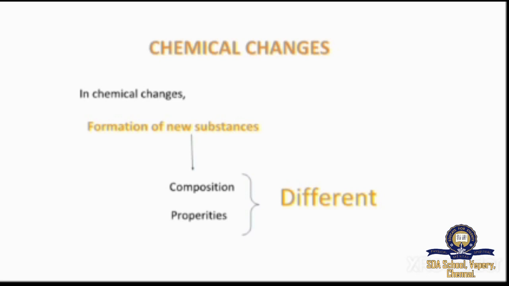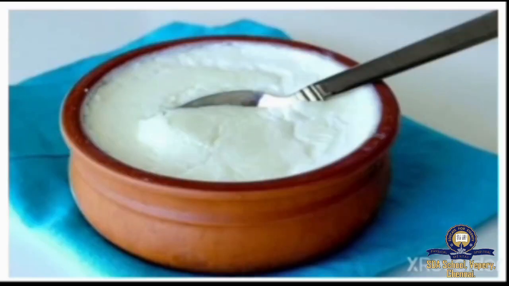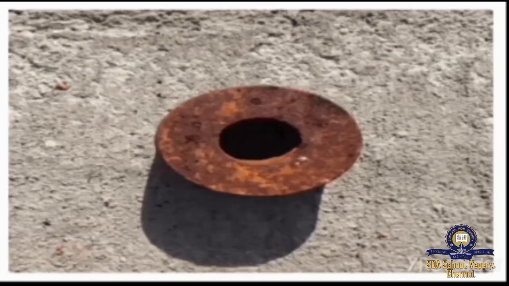Let's see some examples. First example is formation of curd. The milk changes into curd. In this case, the appearance changes along with the change in chemical composition. The milk gets converted into curd, which is a new substance. This is a chemical change.